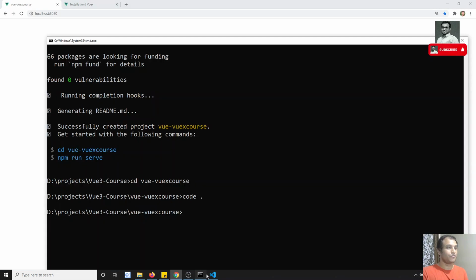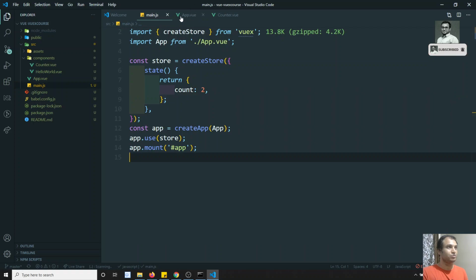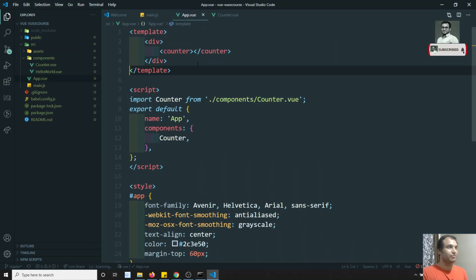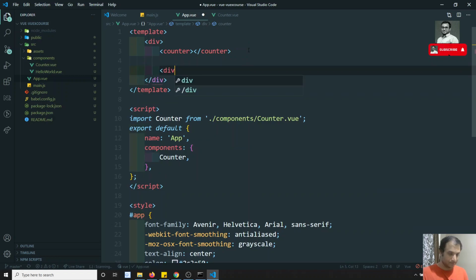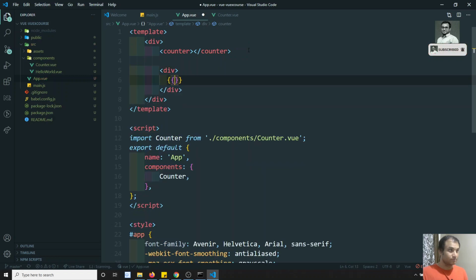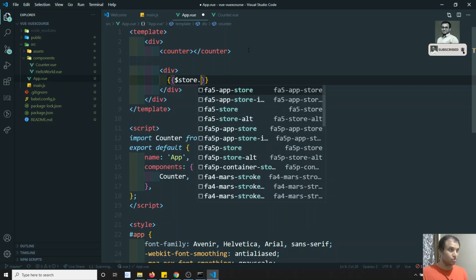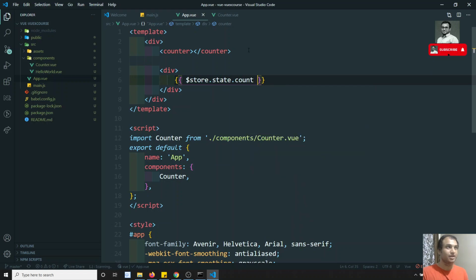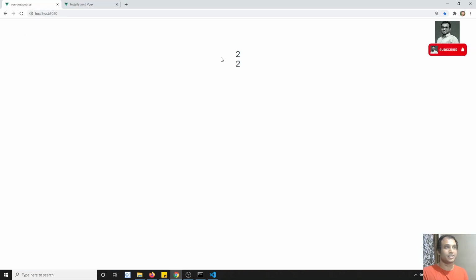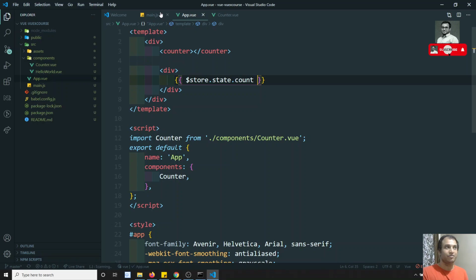Now if I want to use this counter in the app, I can use it directly. Here I can write $store.state.count. I can use it directly like this. Now if you see the output, I am able to see 2 two times. That means we are not sending any data from one component to another, but we are able to use this count variable across all the components. This is nothing but state management, how you use a simple state variable, a data variable, from the state management. I have just shown you.